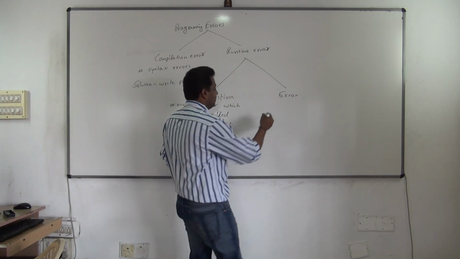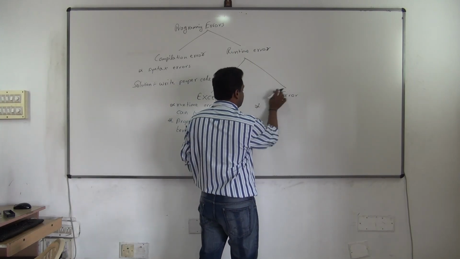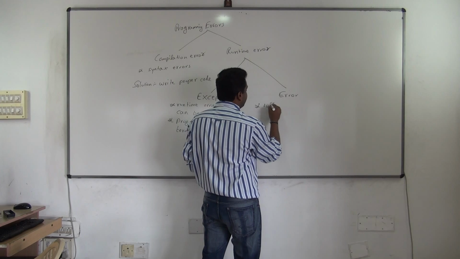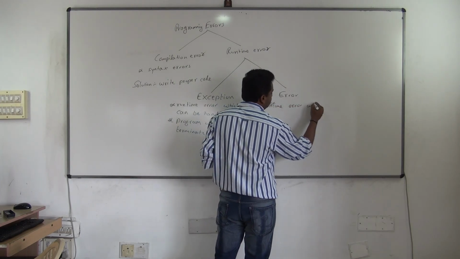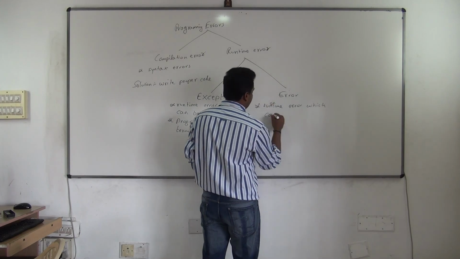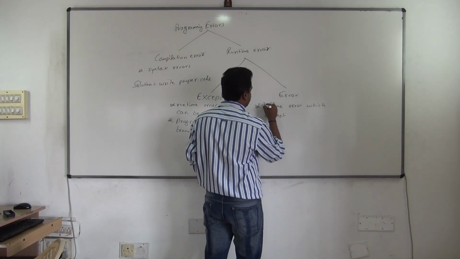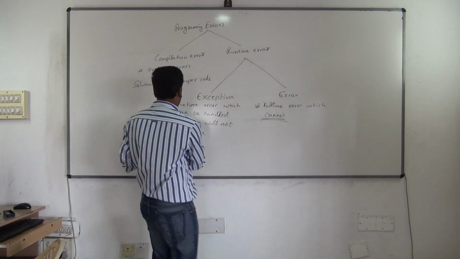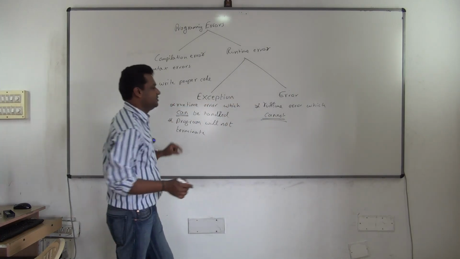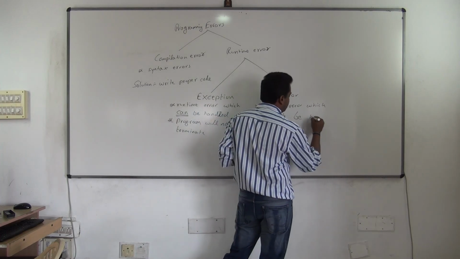Error is a runtime error which cannot be handled. That's the most important thing now.